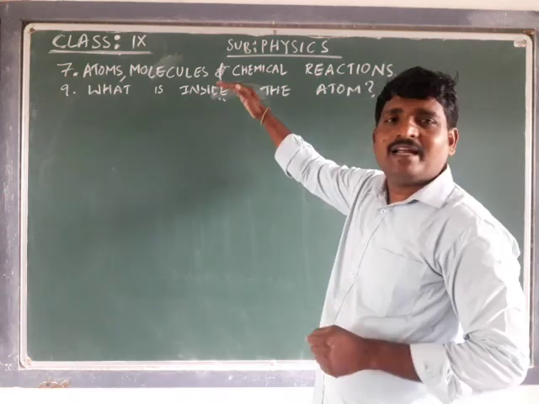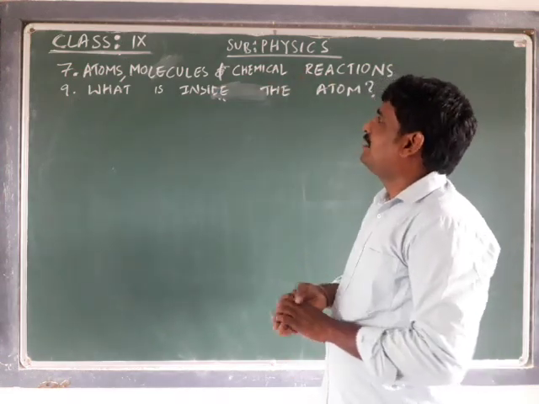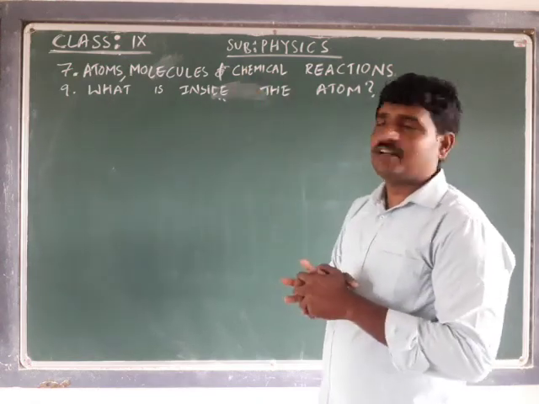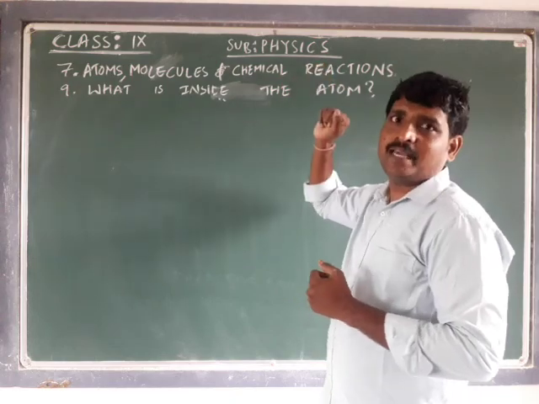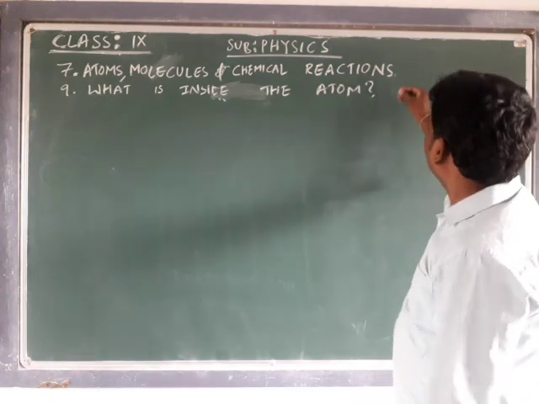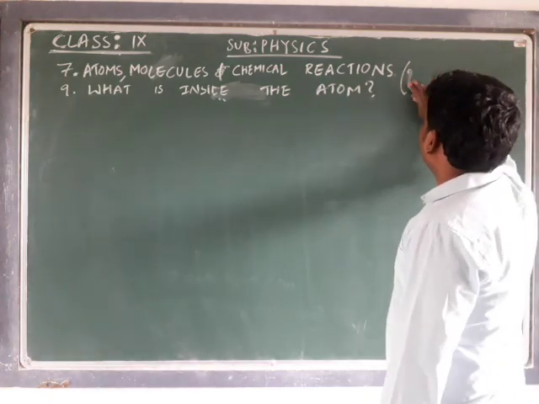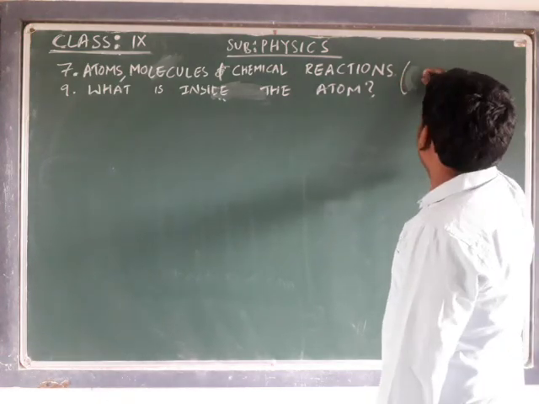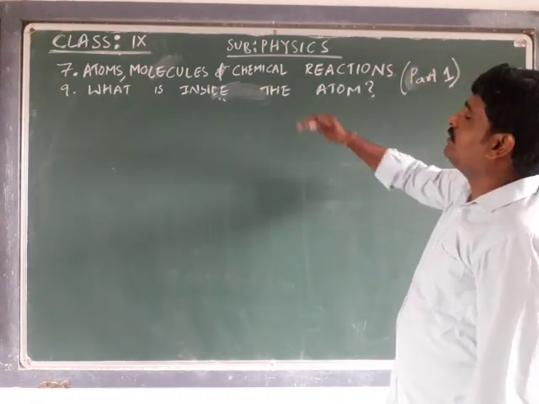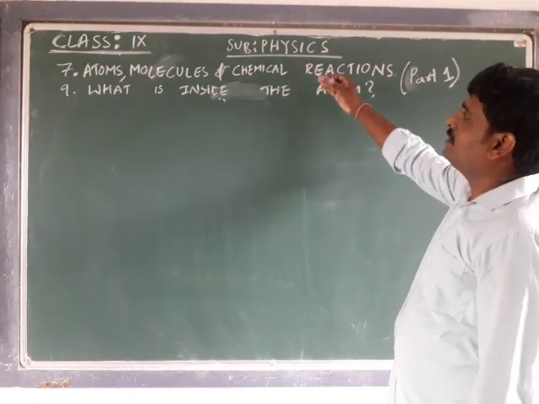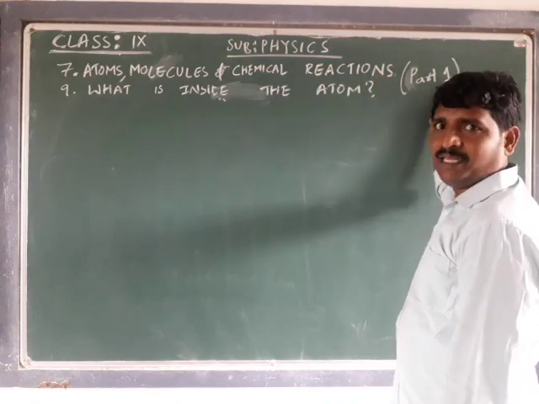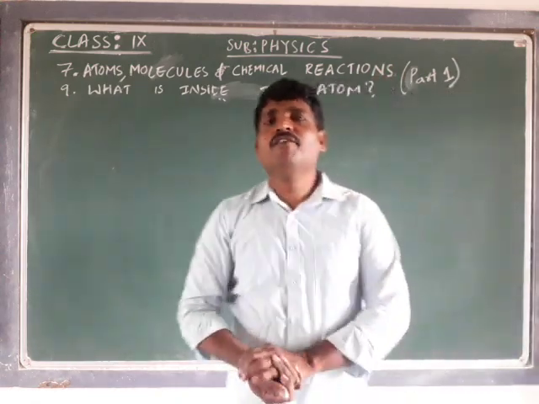Every time writing this much is a complex task for me. So from the next session onwards, I'll just say chapters 7 and 9. To get rid of the confusion, I'm adding one more clarity: I'm writing here part 1. This is part 1. In the next session I'll write chapters 7 and 9, part 2, then chapters 7 and 9, part 3. Like that we will go, so there is no confusion for you.